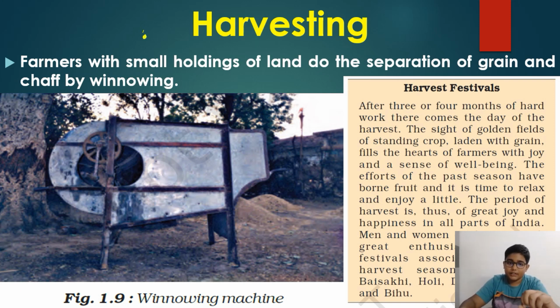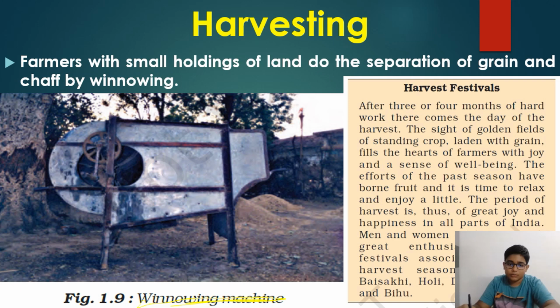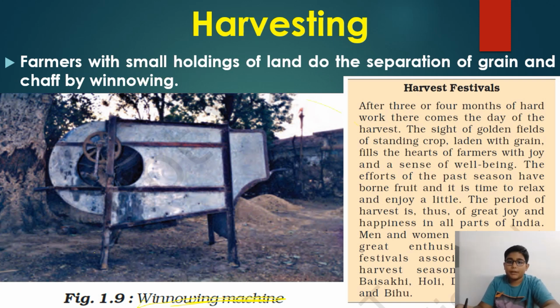Farmers with small holdings of land, like one acre or half an acre, have to do the separation of grain by winnowing. This is a winnowing machine. Winnowing means separating grain from chaff.